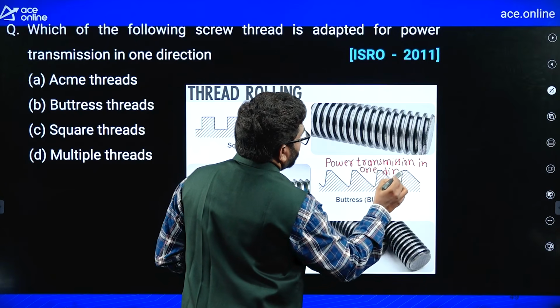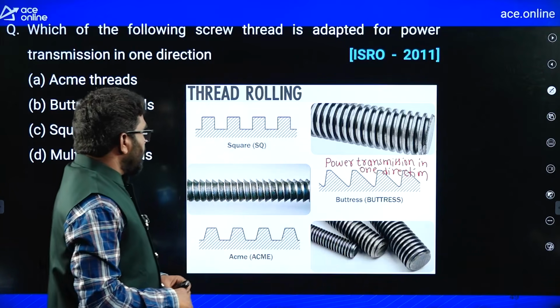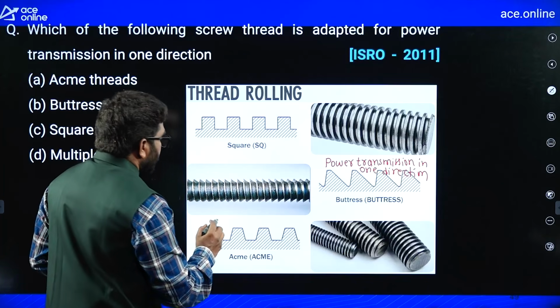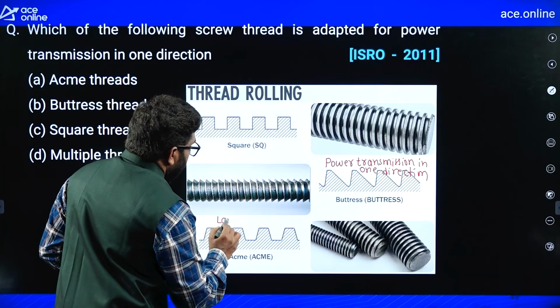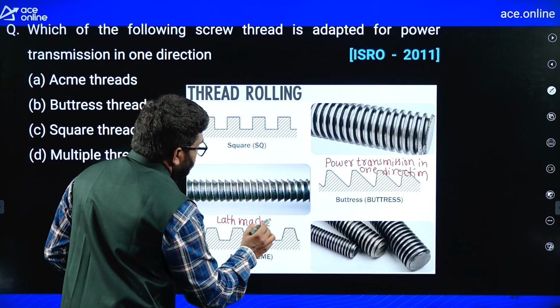Remember, in one direction we are using this one. ACME threads we are using in lathe machine, the lead screw, you can take.